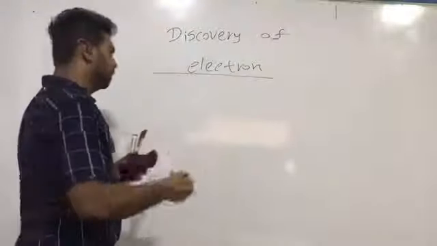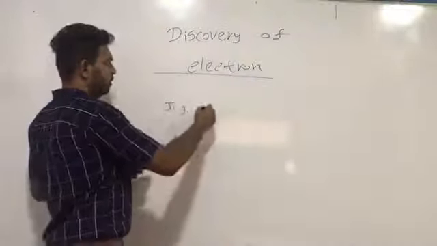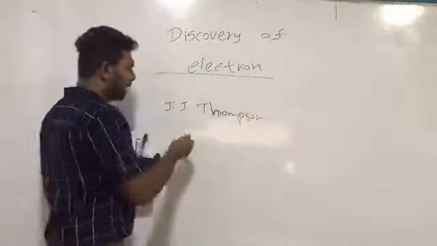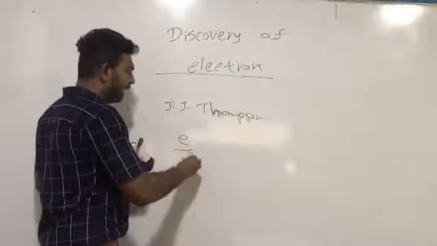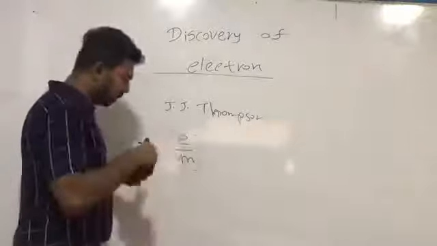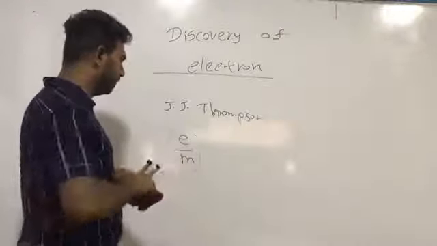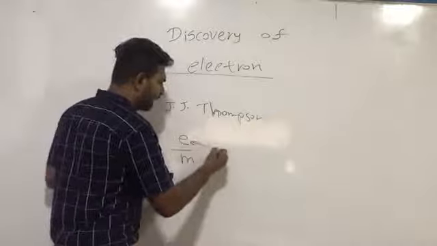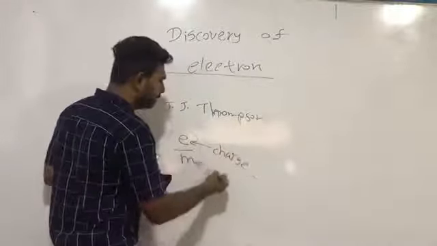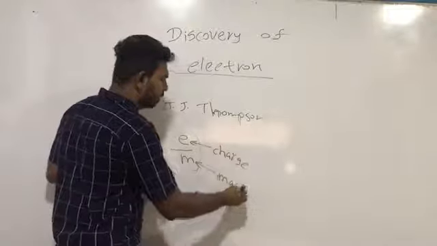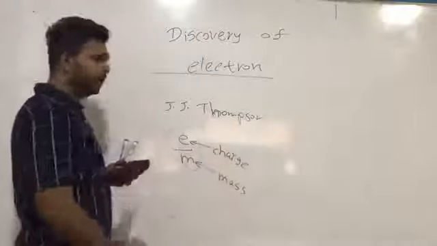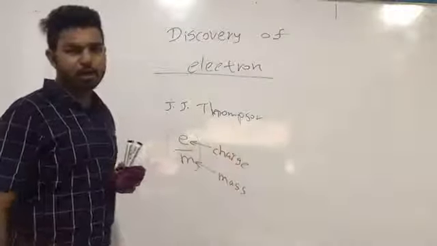Then J.J. Thomson calculated the E over M ratio of cathode rays. What's the meaning of E over M ratio? E means the charge of cathode rays. M means mass of cathode rays. So the ratio of charge to mass is called the E over M ratio.